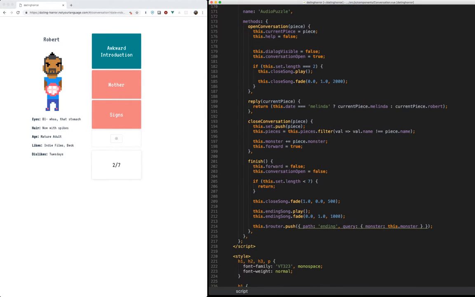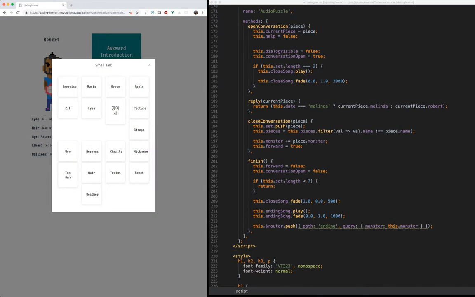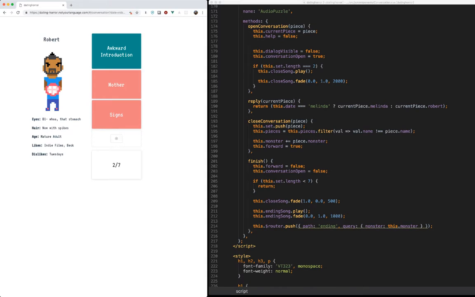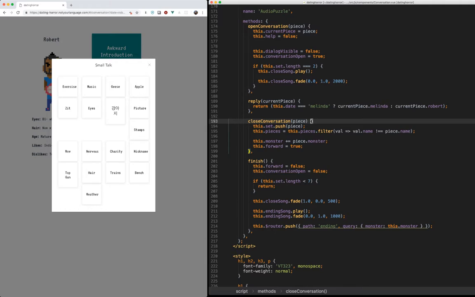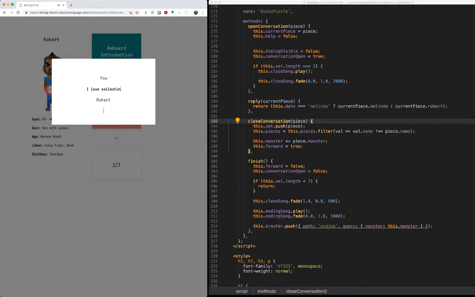Again, we only have a few different methods. We have the open conversation method, in which we pass it a piece, which is one of these. What it does is it brings up the dialogue option, it brings up the conversations, and it actually plays a couple of songs. Reply again chooses what reply to use from our JSON file and then types that in. To close the conversation, this is what handles the button here. This also handles the inclusion of this conversation piece into the conversation chain.